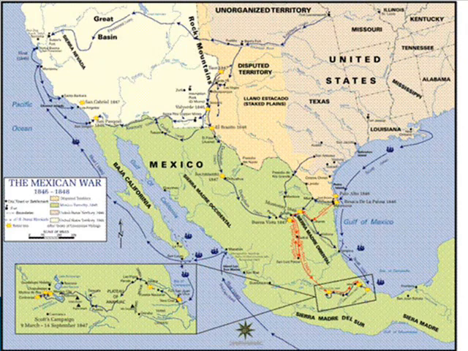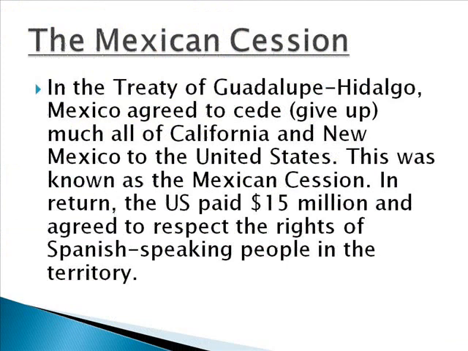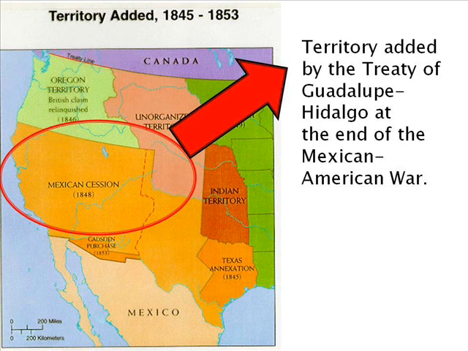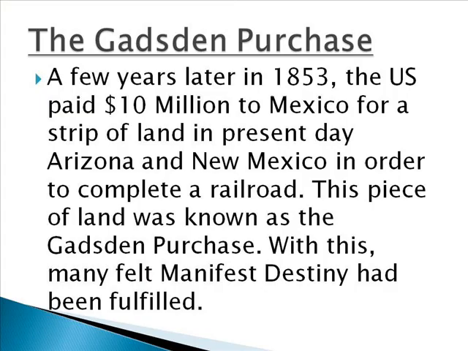And then the United States Army turns its focus towards Mexico City, where they run into some very strong resistance before finally capturing part of the city and beginning to negotiate the Treaty of Guadalupe Hidalgo. In the Treaty of Guadalupe Hidalgo, Mexico agrees to cede or give up much of the California territory and all of the New Mexico territory to the United States. This becomes known as the Mexican Cession. The word cession meaning, of course, cede or give up. In return for this, the United States agrees to pay $15 million and to respect the rights of Spanish-speaking people in the New Mexico territory.